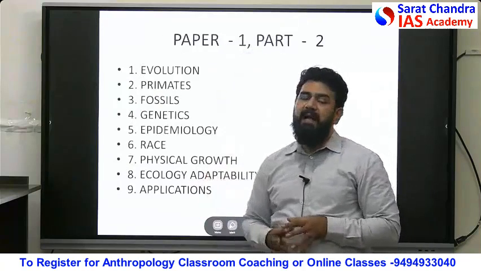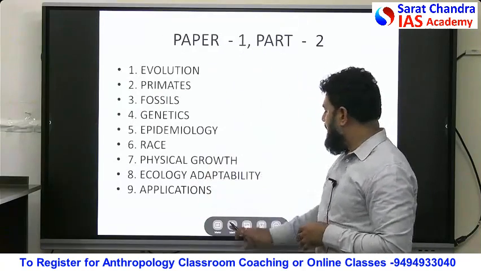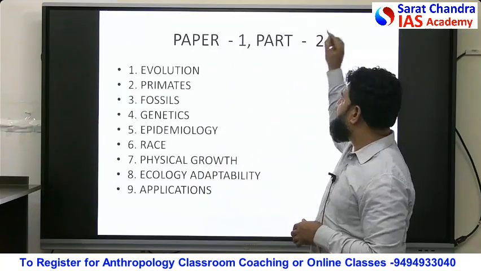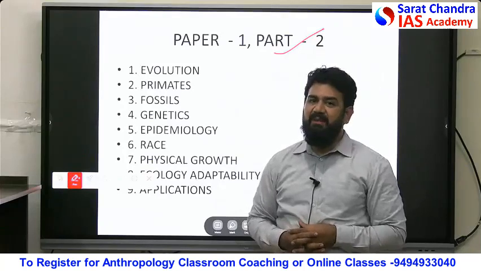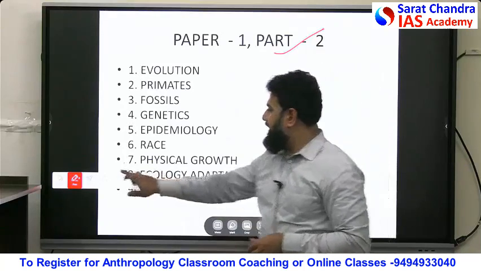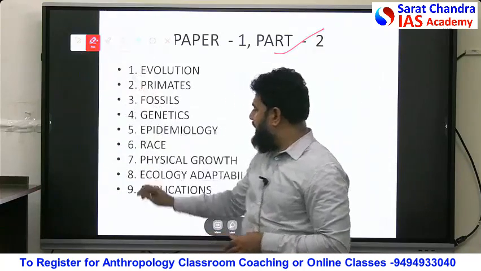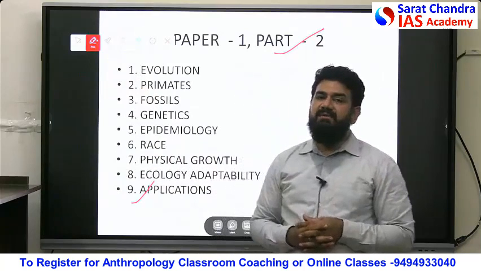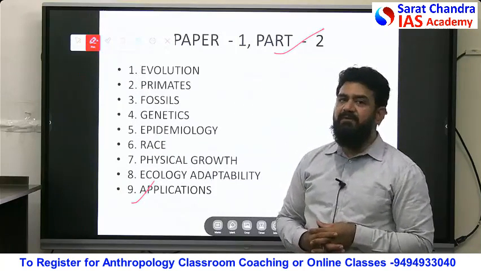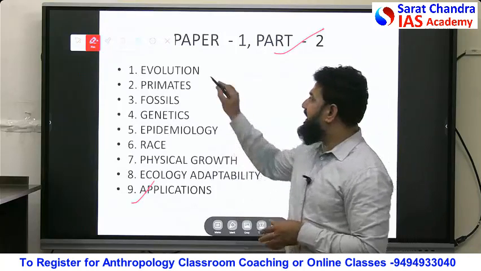Next is what? Part 2 of paper 1 here, which is popularly known as what? Your physical anthropology or biological anthropology here. So when you look at all these physical or biological anthropology concepts, we can just concise it to 9 different subheadings of part 2 of paper 1. So what are they here?